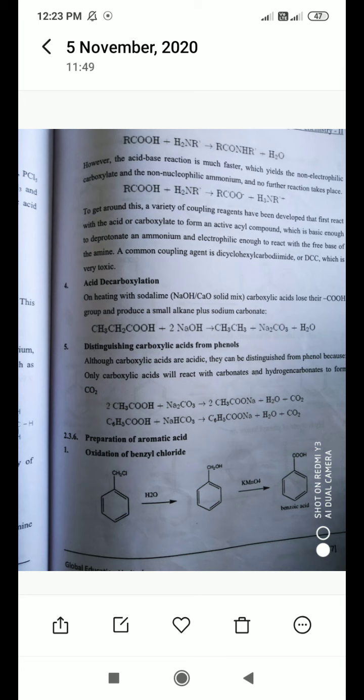Then we have seen from which starting material or which compound we can prepare the aromatic acid. Firstly we have seen oxidation of benzyl chloride: from benzyl chloride we can prepare benzoic acid. Then from phenyl magnesium bromide we have prepared benzoic acid.